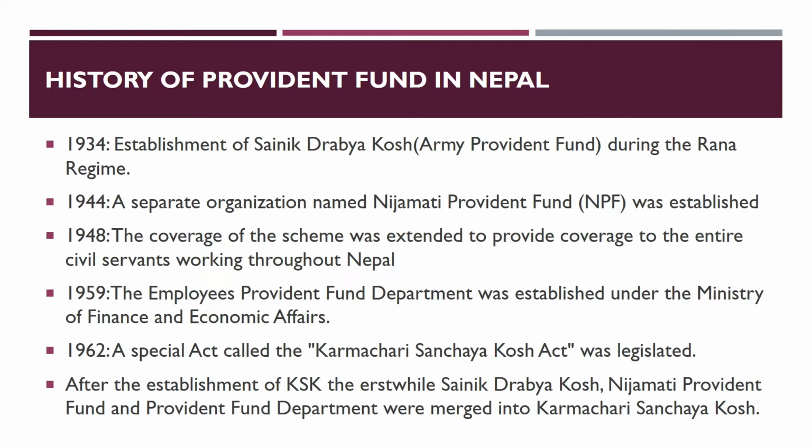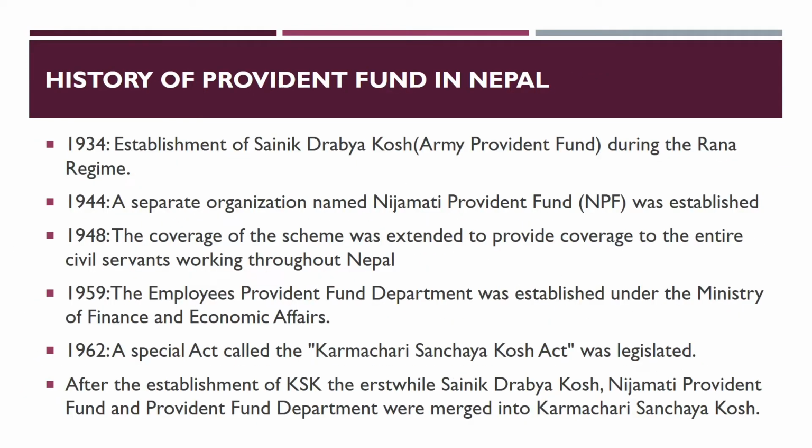This department was entrusted with the management of both Sainik Dravya Kosh and the Nizamati Provident Fund. With this, the scope of the scheme was extended to cover all government employees including the police. So 3 years after the establishment of EPF department, a special act called Karmachari Sanchaya Kosh Act was legislated in the year 1962.